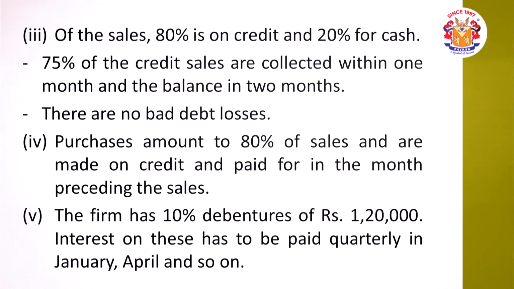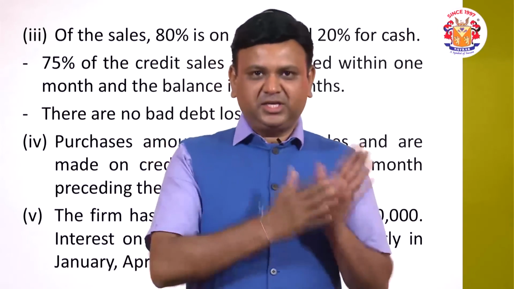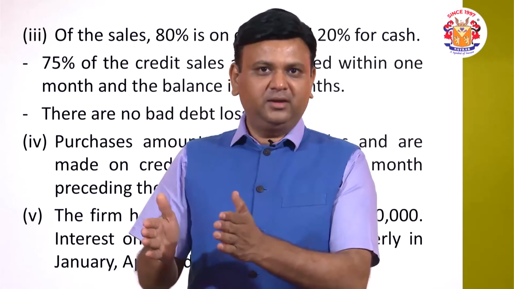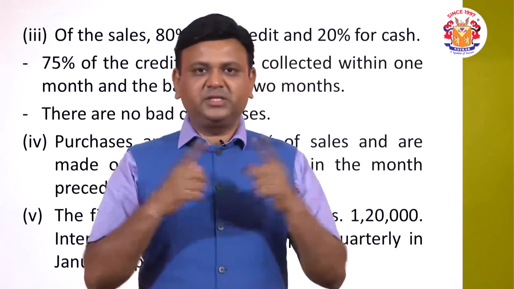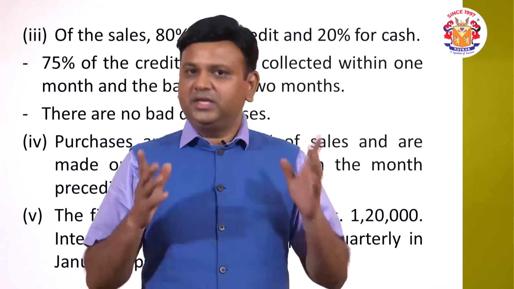The firm has 10% debentures of 1,20,000. So 1,20,000 into 10%, the interest per year is 12,000. Interest on these has to be paid quarterly, which means every 3 months, in January, April and so on. It means there are 4 months in which we are making the payment: January, then April, then July, and then October. We have to see whether any of the months for which we are preparing the cash budget falls here. If yes, then we are required to consider the payment of interest.